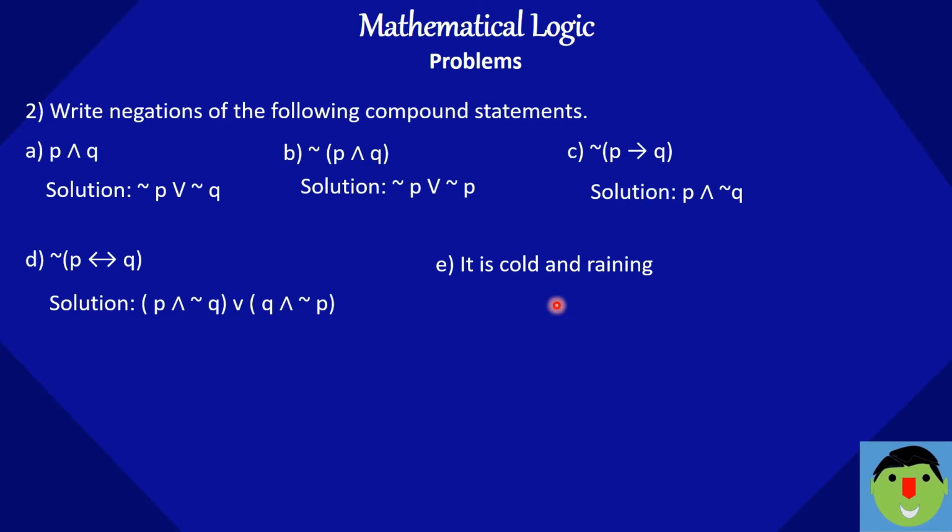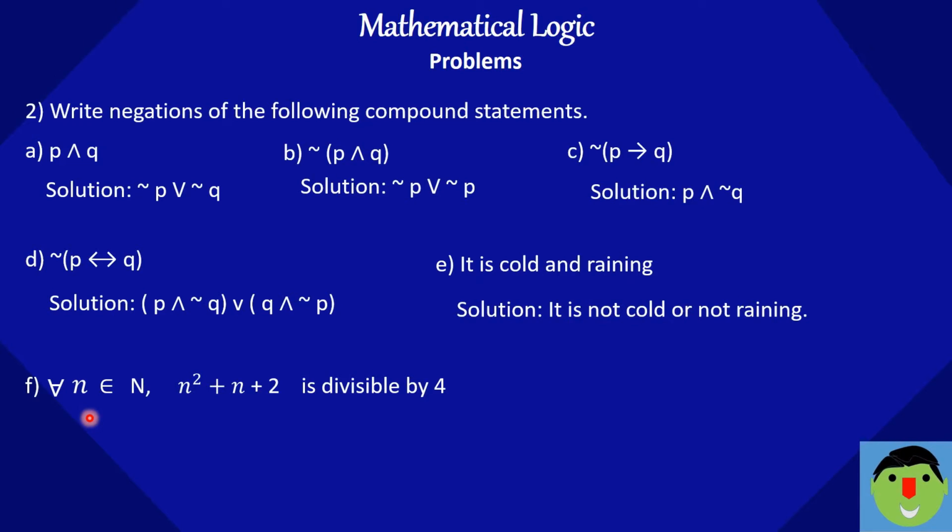So what would be the negation of this sentence? It is cold and raining. This is a compound statement which is combined by the connective AND, and the negation of AND is OR, as I told you. And what is the negation of this sentence? It is cold, so its negation is it is not cold. And it is raining, so we can write the negation of this statement: it is not cold or not raining.